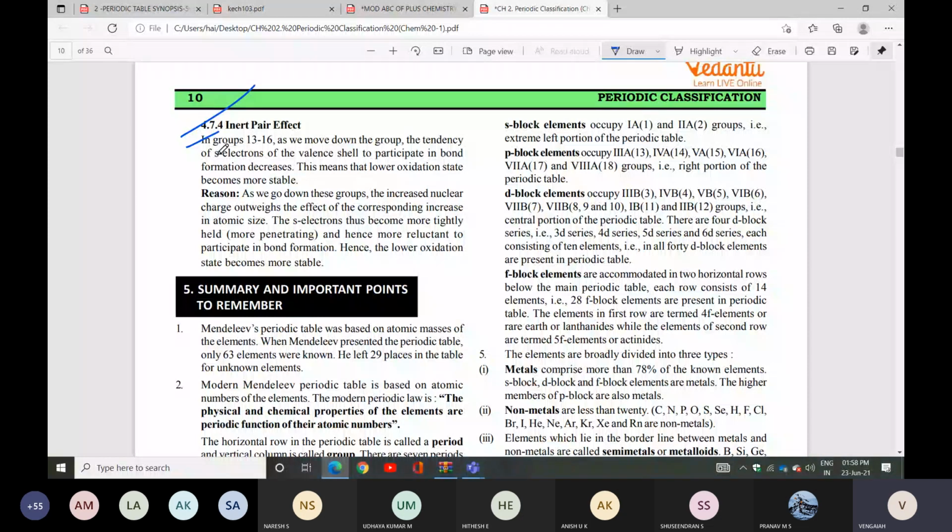Reason, check it: as we move down the group, the nuclear charge increases, then the atomic size increases. The s electrons become more tightly held and hence more reluctant to participate in bond formation. Hence, the lower oxidation state becomes more stable while coming down the group.